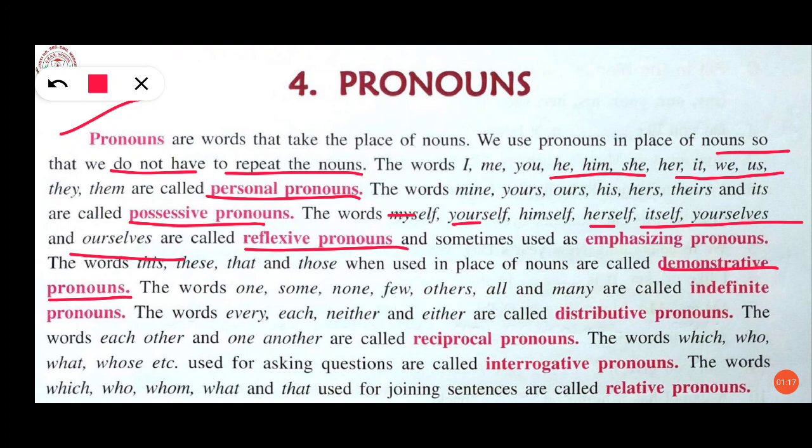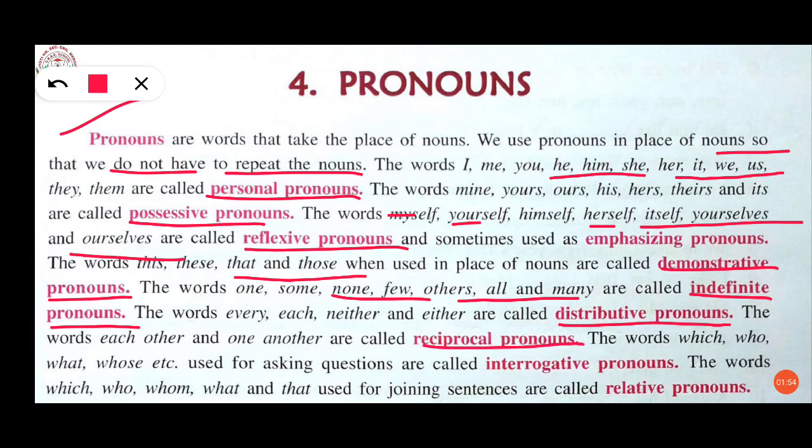Now, the next is demonstrative pronouns. The words these, that, those, when used in place of nouns, are called demonstrative pronouns. Indefinite pronouns: the words one, some, none, few, others, all, and many are called indefinite pronouns. The next one is distributive pronouns. The words every, each, neither, and either are called distributive pronouns.